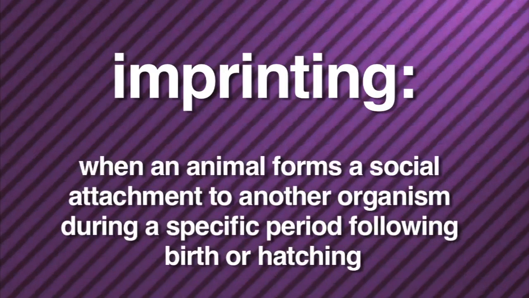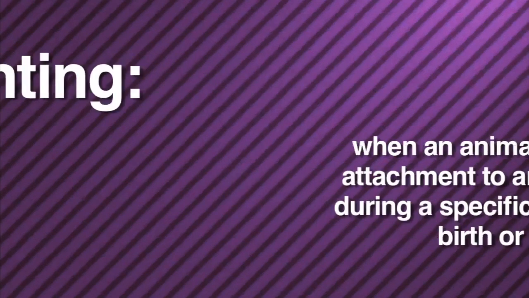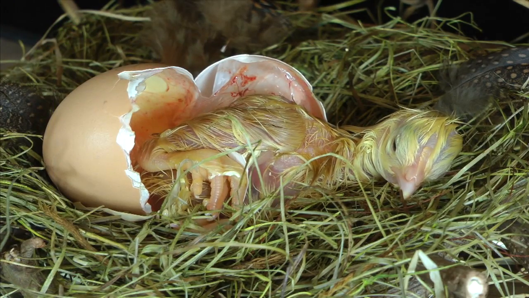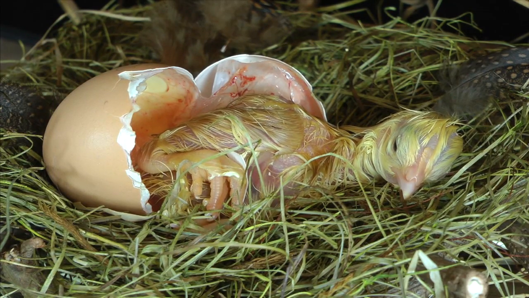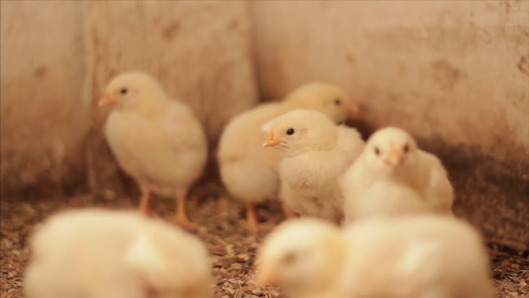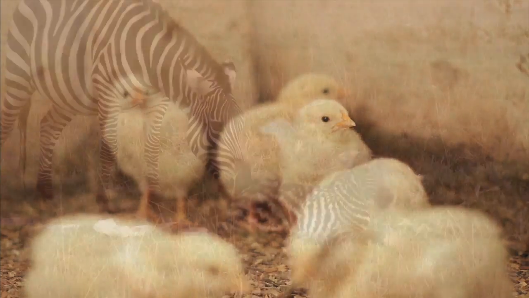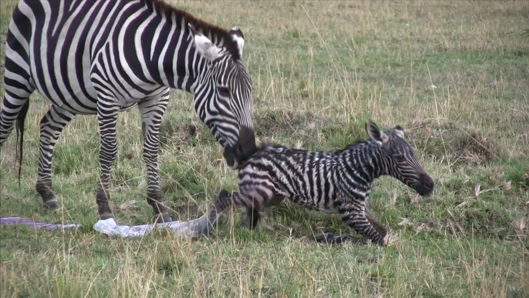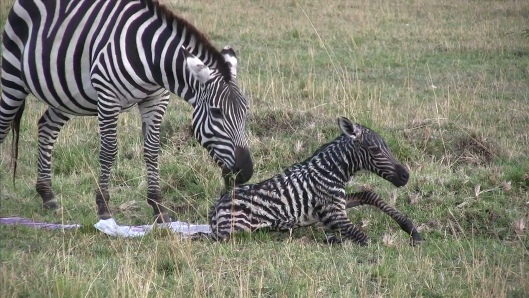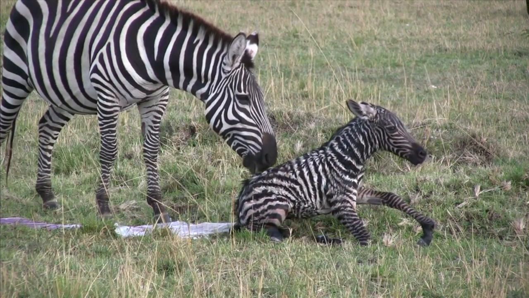Imprinting occurs when an animal forms a social attachment to another organism during a specific period following birth or hatching. During this time, animals generally learn the smell of their home, the taste of the food that they need, and other survival smells and behaviors. This occurs early in life because it is when animals are absorbing the most amount of information that they will carry with them for the rest of their lives.